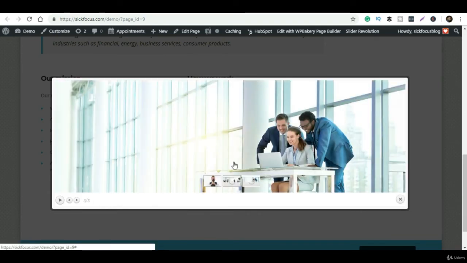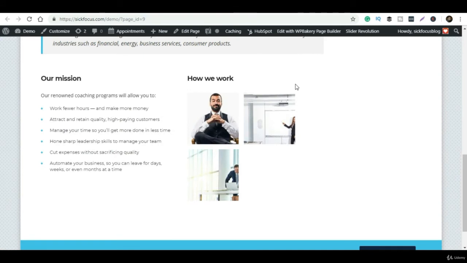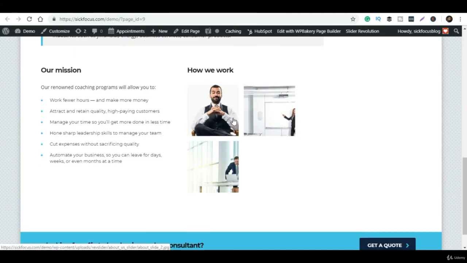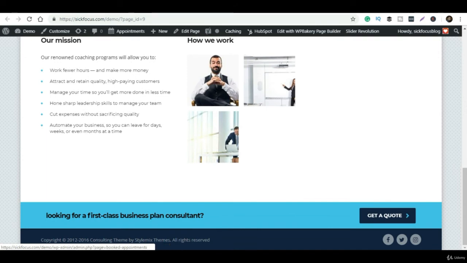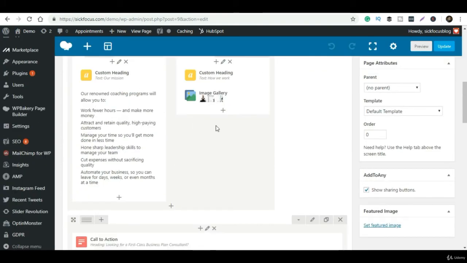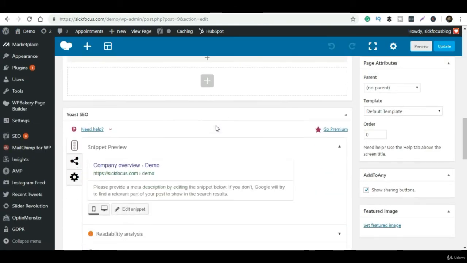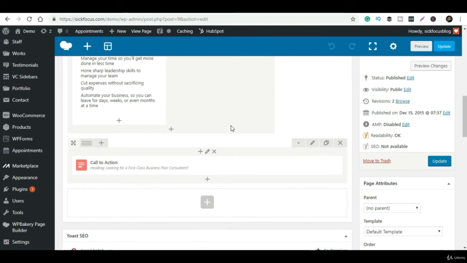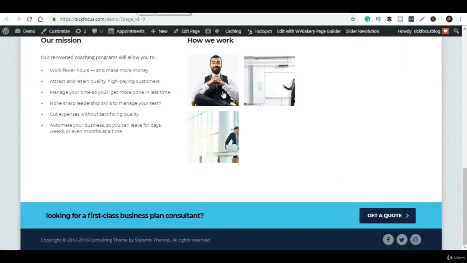Then if you want any other options, like maybe terms and conditions, maybe a portfolio, maybe different pages for different kinds of services, you can do that also. This is the way you can create pages. Just browse a little bit here and there and you will get the whole idea of how you can create as many pages as you want.